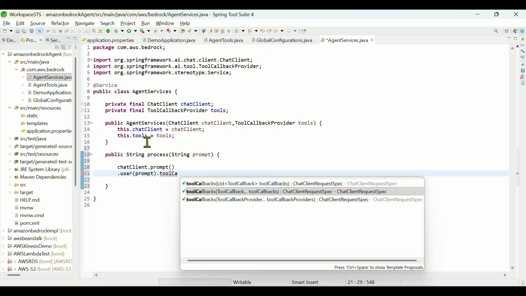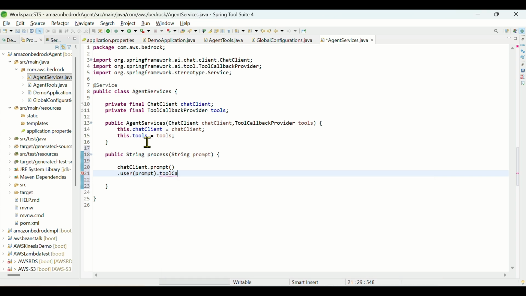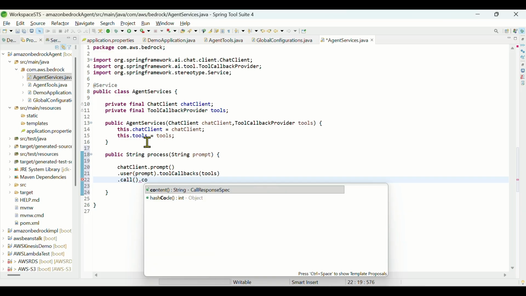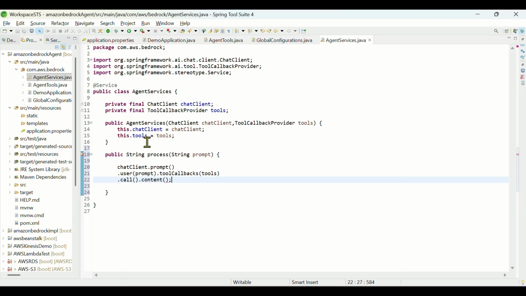Take the tool callbacks, and we have tools, so we'll provide tools. And we'll call it, and we'll get the content. Okay, I missed the return statement, my bad.